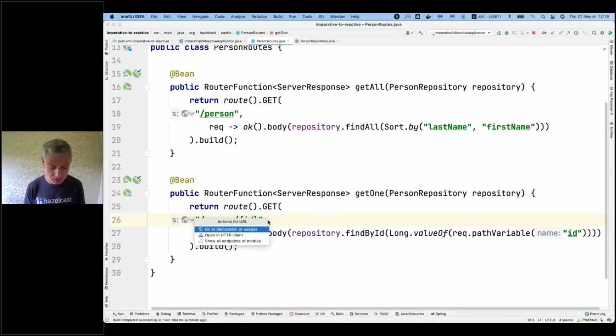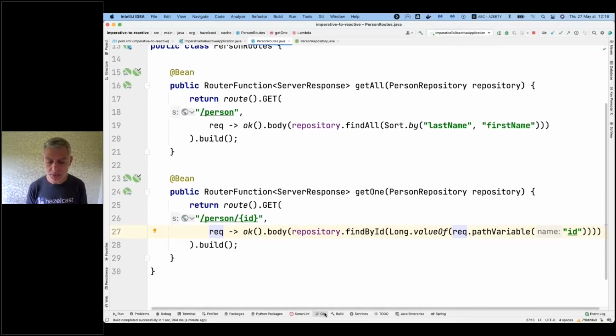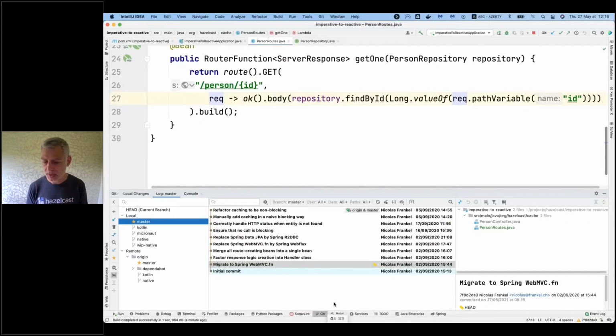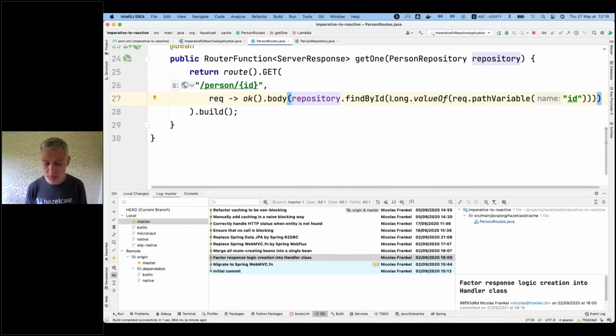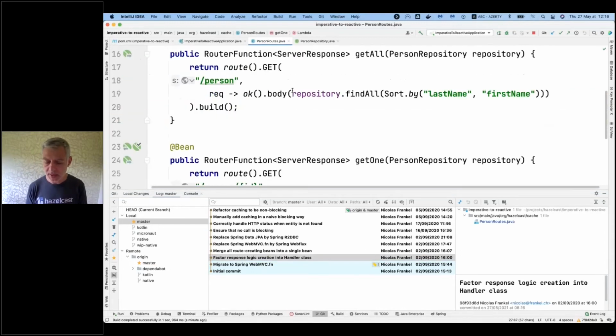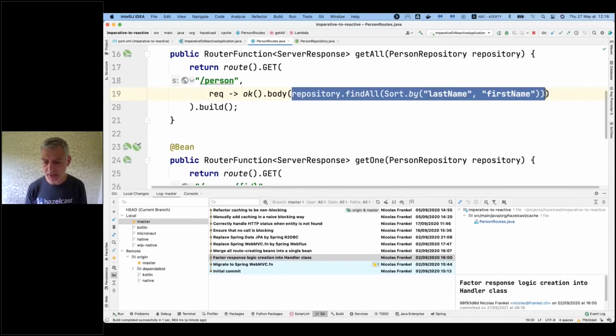And it still works. The next step is to move this code into a dedicated handler class. That's what the Spring team proposes, that we should move them to a dedicated class. It doesn't change a lot. It just makes your code decoupled.